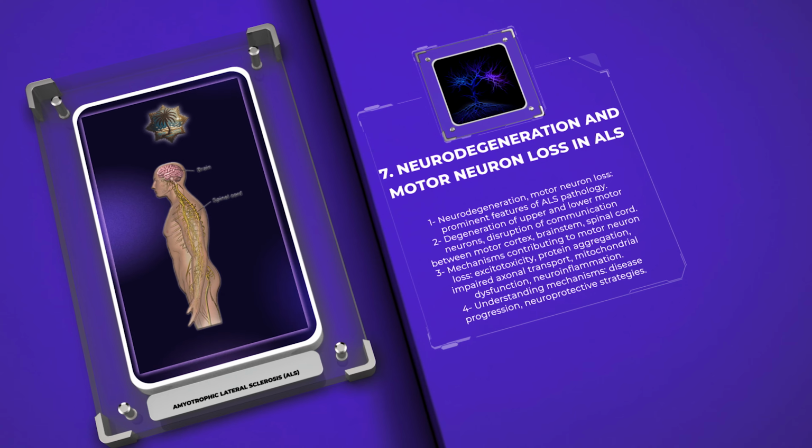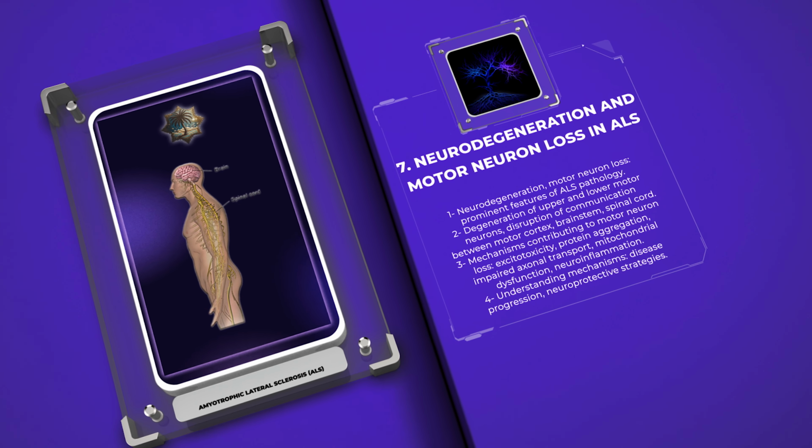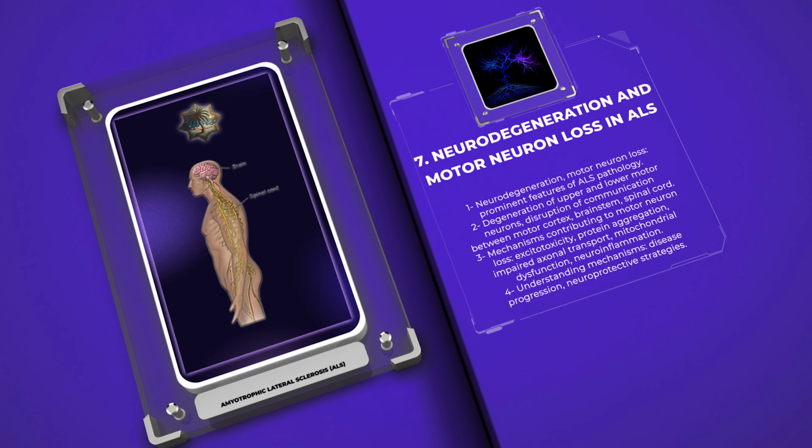Multiple cellular and molecular mechanisms contribute to motor neuron loss, including excitotoxicity, protein aggregation, impaired axonal transport, mitochondrial dysfunction, and neuroinflammation. Dissecting these mechanisms will enhance our understanding of disease progression and aid in the development of neuroprotective strategies.